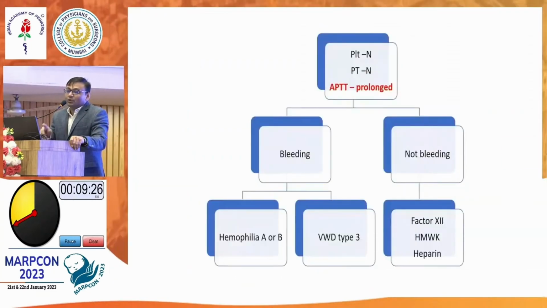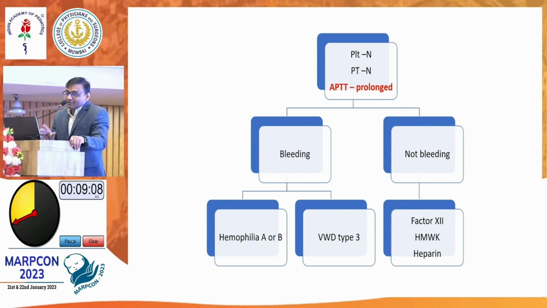So what are the tests to confirm? Can you display the slides? So you have platelets normal here, PT is normal, APTT is prolonged. Now the question is, if APTT is prolonged and there is no bleeding, the first thing is to repeat the sample. If isolated APTT is prolonged, PT is normal, INR is normal and the patient has no bleeding, the first thing to do is repeat the sample. Then you can suspect other disorders.